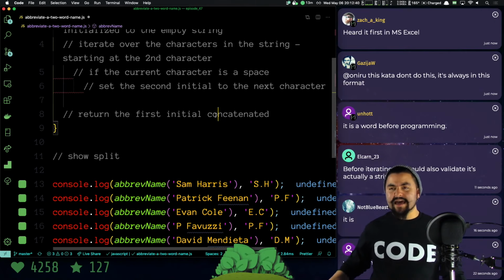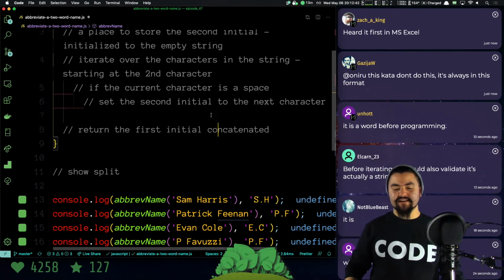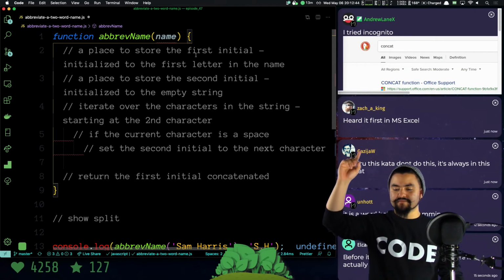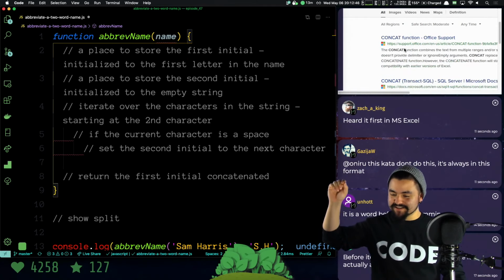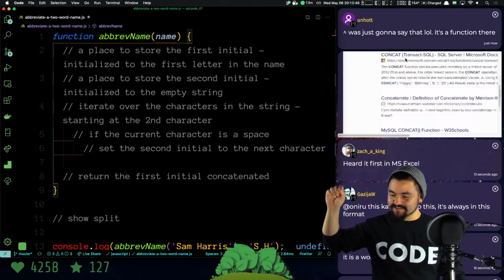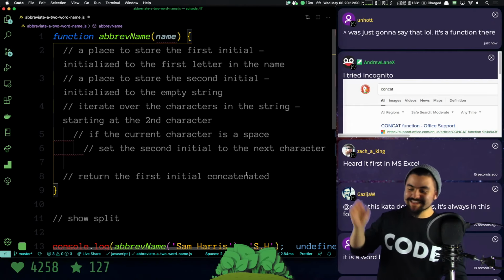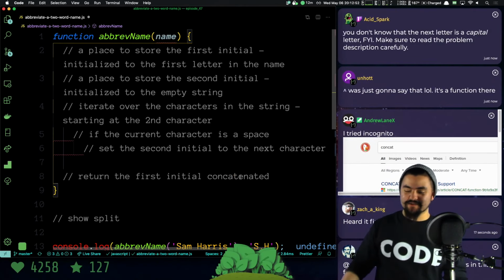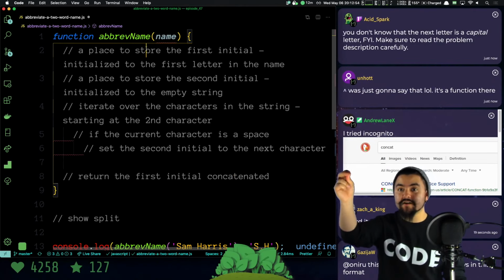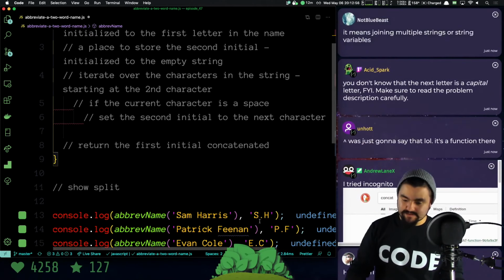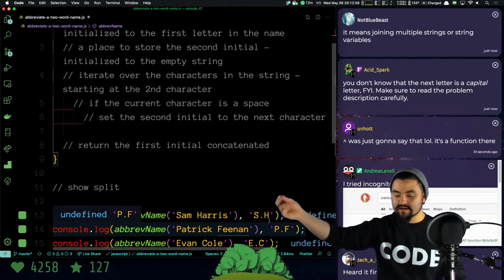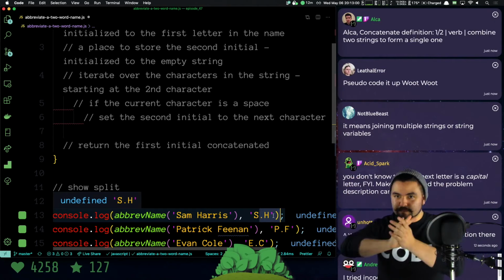Yeah, so concat means to add, because basically we have these two variables. We have a variable, concat, a function in SQL. Okay, so this is not a common term. Let's try to break down what concat means. We have a variable that has the first initial, like S, and a variable that has the second initial, H, and we need to put those two things together.